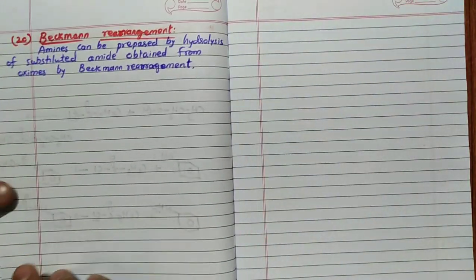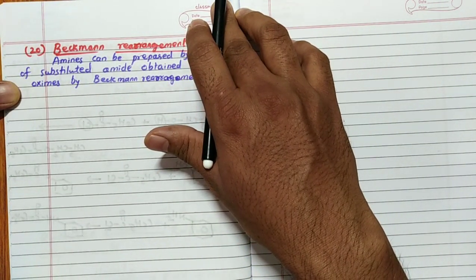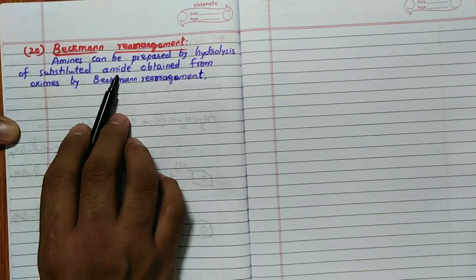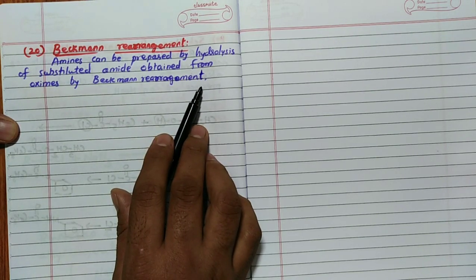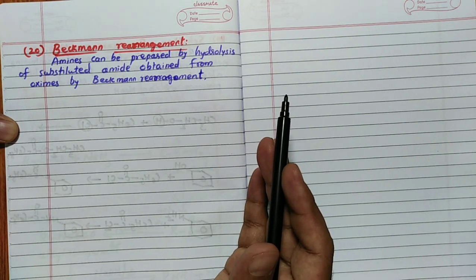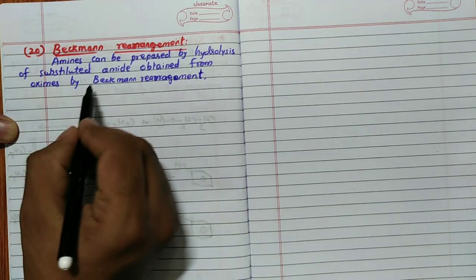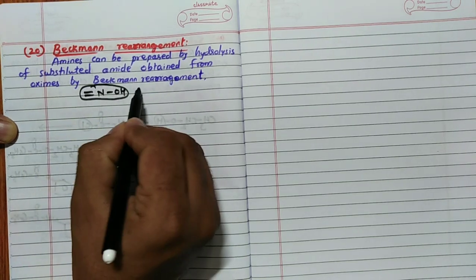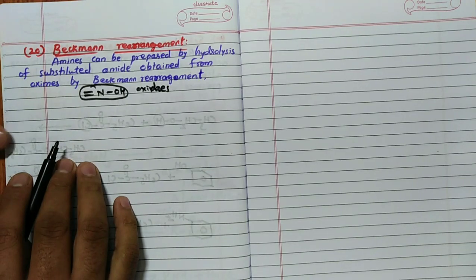And the last one we will see, 20th one, Beckmann rearrangement. In this particular case, remember, amines can be prepared by hydrolysis of the substituted amide obtained from oximes by Beckmann rearrangement. So, it is oxime to this particular amine conversion. Remember, oxime means what? Generally, C=NOH type of compound is called oximes, remember.